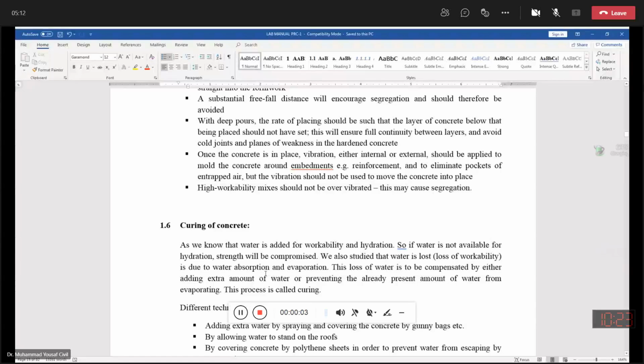In the last meeting, I explained the significance of conducting this PRC1 lab, and you know that. I also clarified that the basic purpose for conducting this lab is to finalize the mix design of the concrete. And certainly, how can this be done?